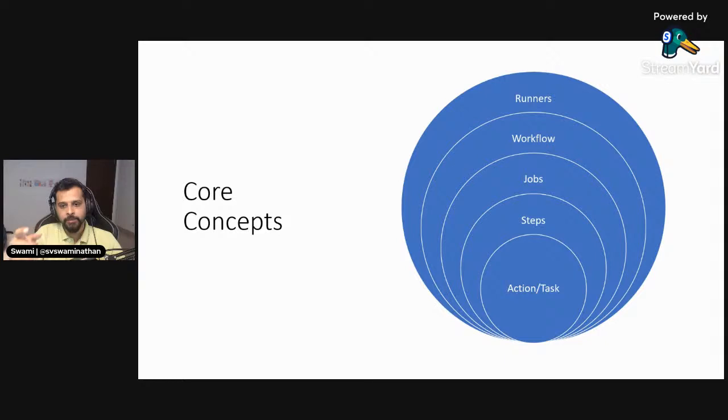actions. So the example of a job could be build. Build could be one of the jobs, and in the build job, you will maybe first check out the code, and then build the code, and when you say build, compile the code, and then run unit tests, and then run Sonar coverage. So each of these could be individual steps, and then the entire thing is surrounded by a job.